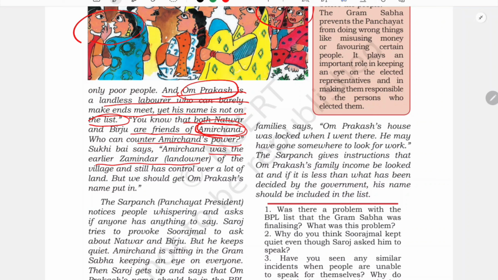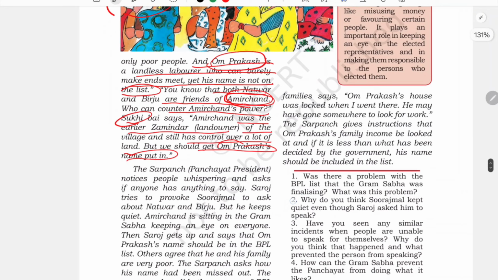So Khibai says Amir Chand was the earlier jamindar, landowner of the village, and still has control over a lot of land, but we should get Om Prakash's name put in. So one of the members was concerned about Om Prakash. He was saying, yes, Amir Chand is a rich landowner, but we should get Om Prakash's name also in the list. Otherwise it will be unfair, isn't it?